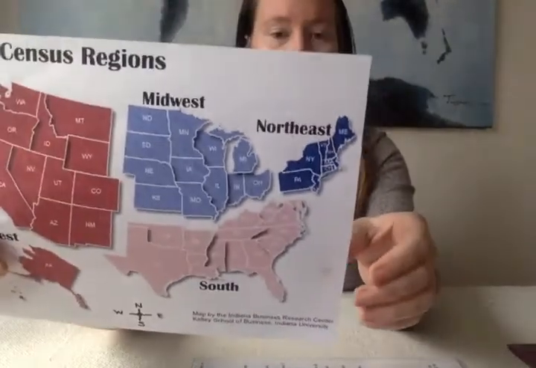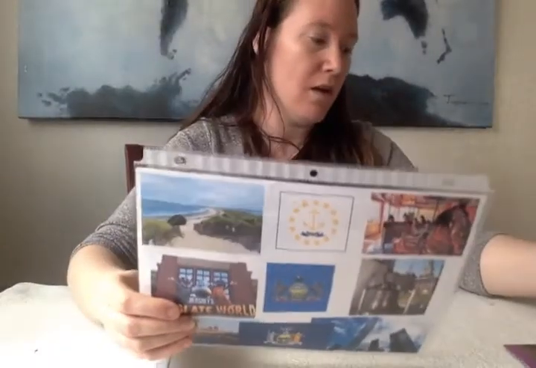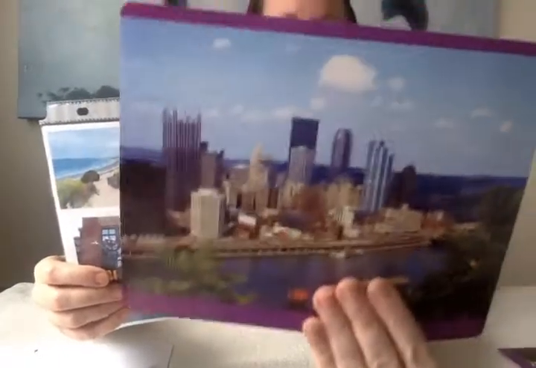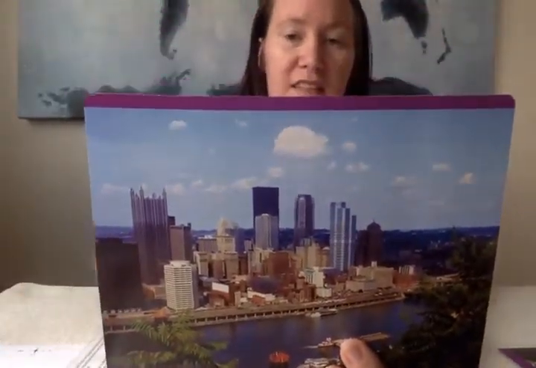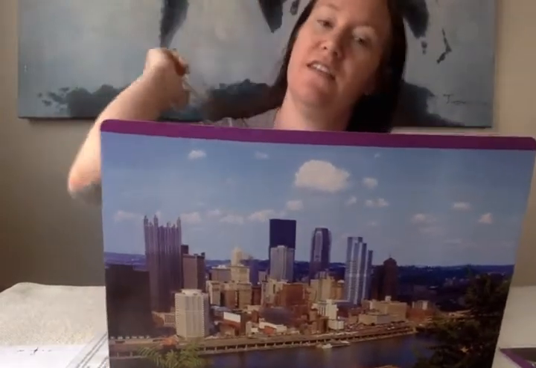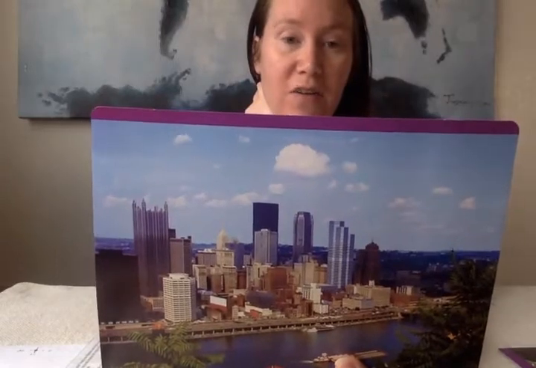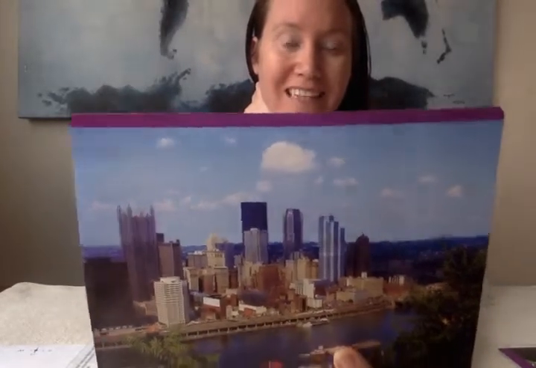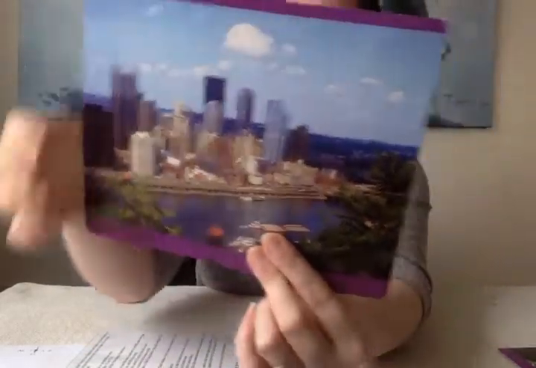Okay, the next I'm going to talk about is Pennsylvania, which is, again, another small state that's along the coastline here. Pennsylvania has a city called Pittsburgh right here. It's known as the Steel City because it has a lot of steel factories and industries, and it has a lot of bridges. It's also nicknamed the City of Bridges. It has over 446 bridges, and this is one of the major cities in Pennsylvania.